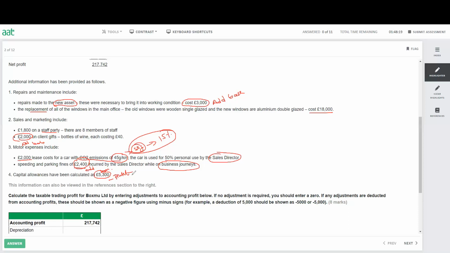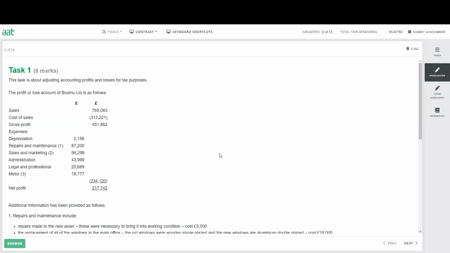All right, so now we have our story. Now we can go back and complete our question. So once you have finalized what will be added, what will be deducted, you can end up with your profit. So we'll start with our net profit. So you're going to say accounting profit.